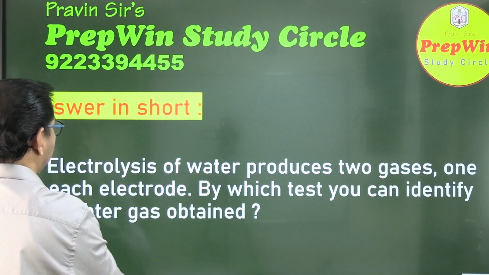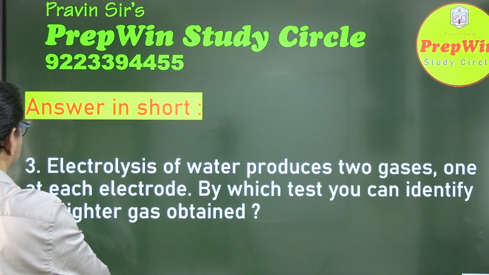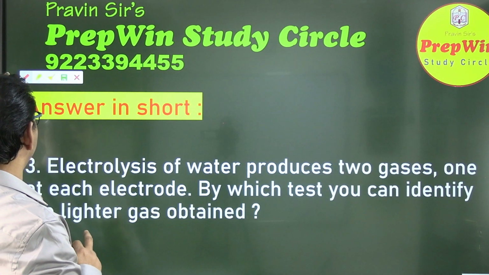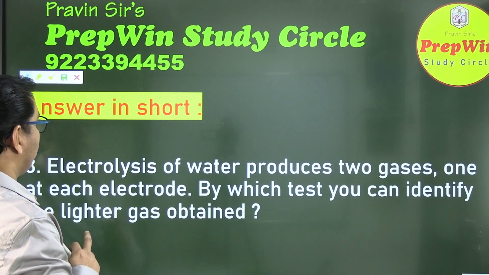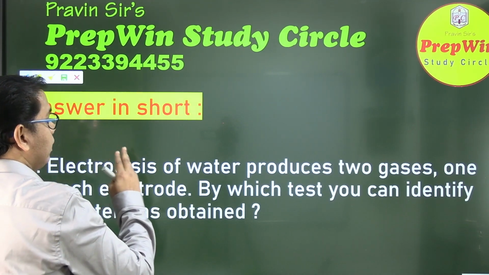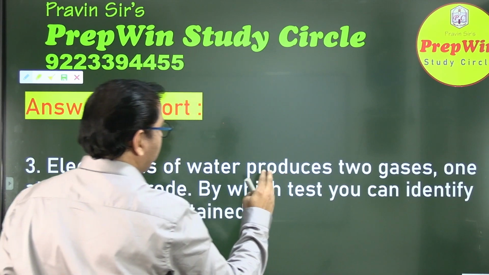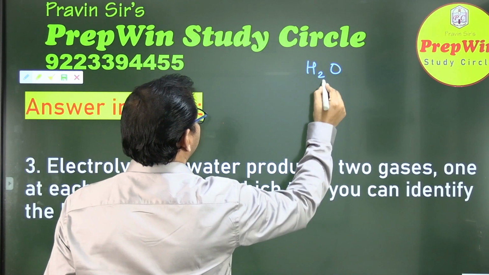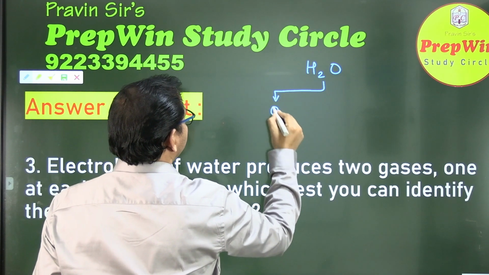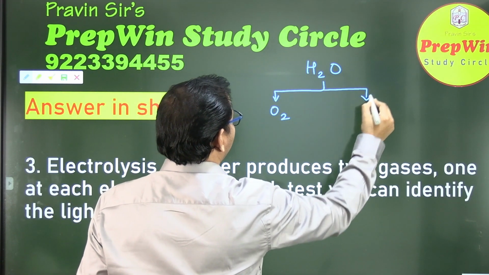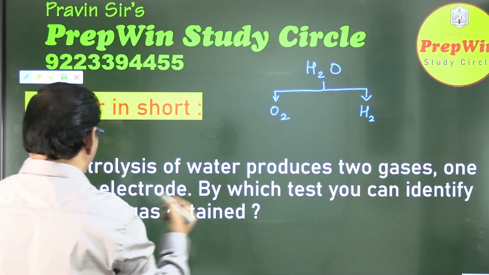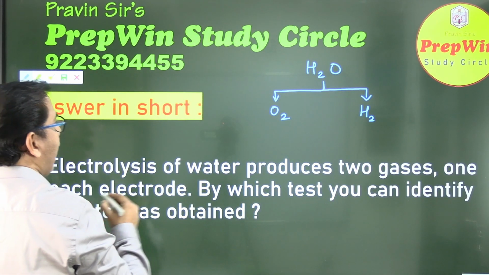Now question number 3. Electrolysis. Now this was also a smart question. If you Google, you will not find this question either, because I have framed this question. Electrolysis of water produces two gases. Yes, by electrolysis of water we get two gases: one is oxygen gas and the other one is hydrogen gas. So by which test can you identify the lighter gas?